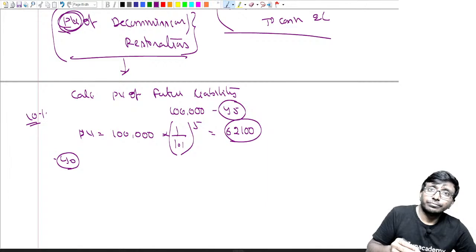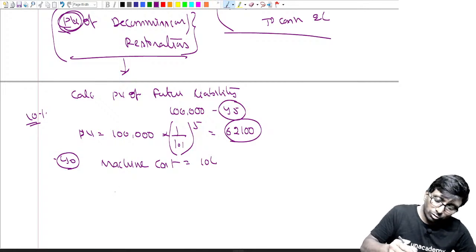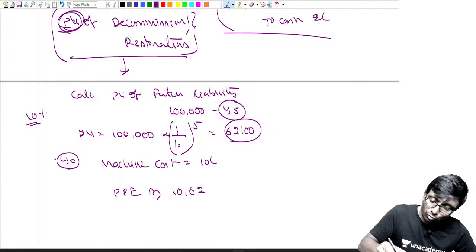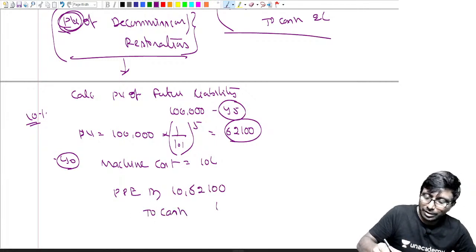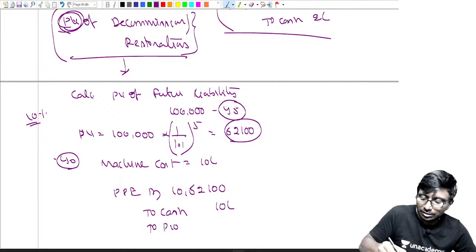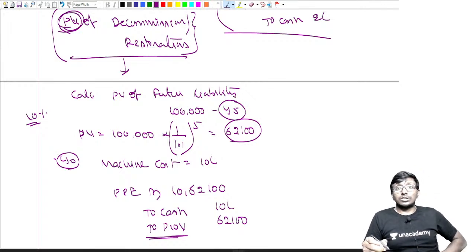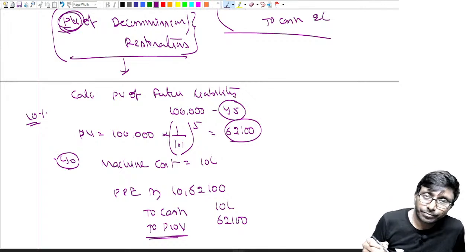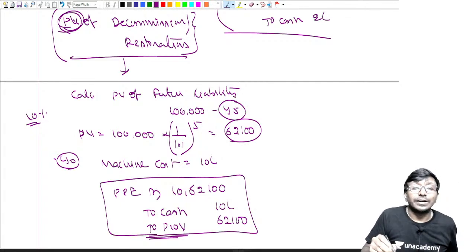What are you supposed to do? What is the machine cost, sir? Say, for example, machine cost is equal to 10 lakh. Right. What are you supposed to record, my dear? You have to say PPE account debit 10,62,100 rupees. You have to recognize it. For the machine I paid cash 10 lakh rupees, and with respect to 62,100, you should say provision. A provision is supposed to be recognized, like this, the journal entry is to be recorded.